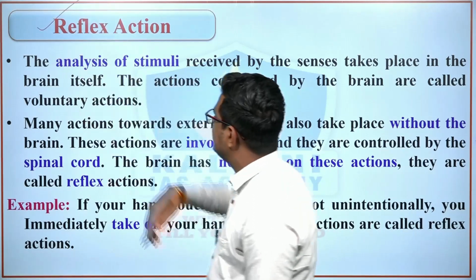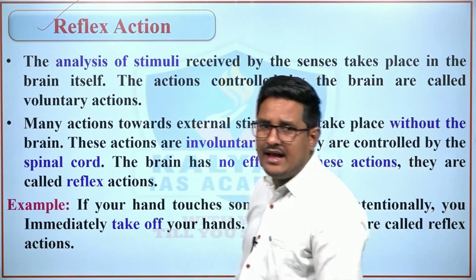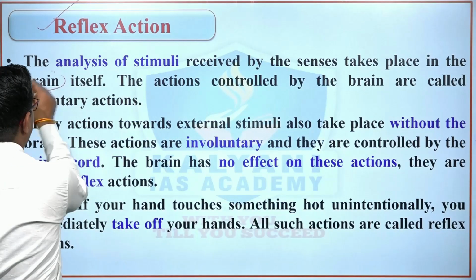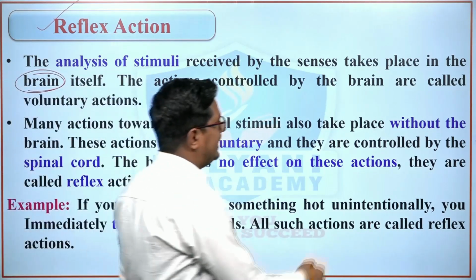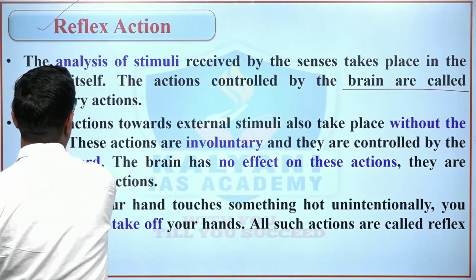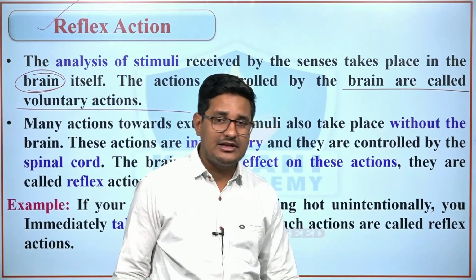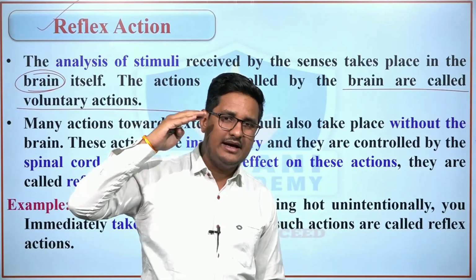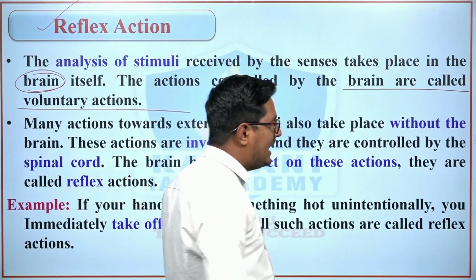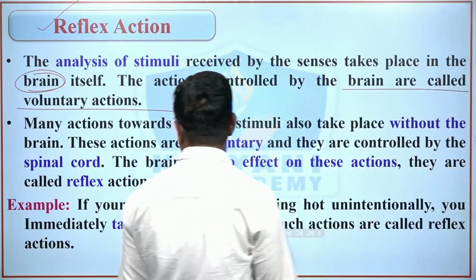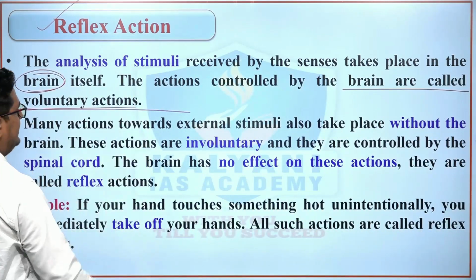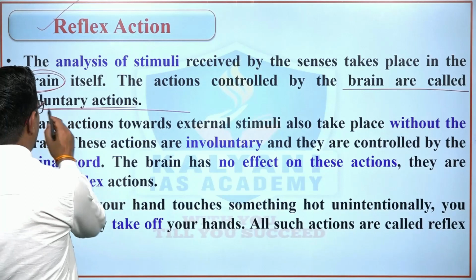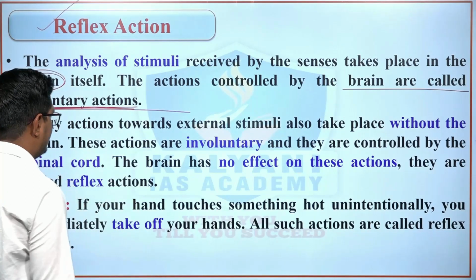Next is reflexive action. The analysis of stimuli received by the senses takes place in the brain itself. The actions controlled by the brain are called voluntary actions. Whatever information we receive, the human brain analyzes it and takes the decision, and these are called voluntary actions.